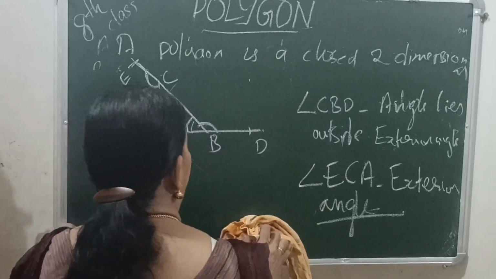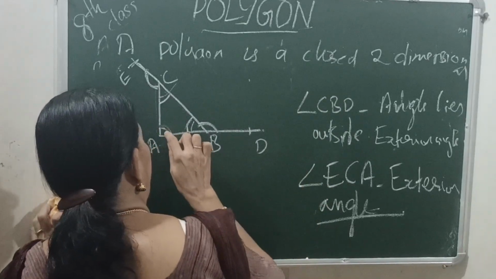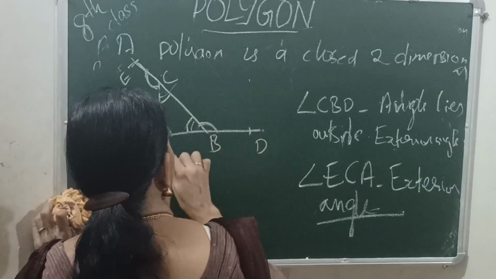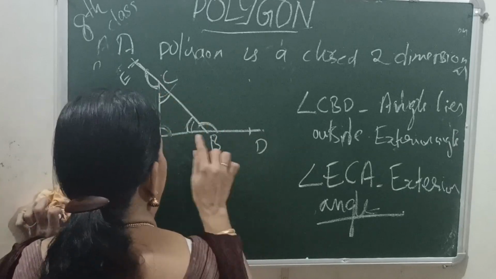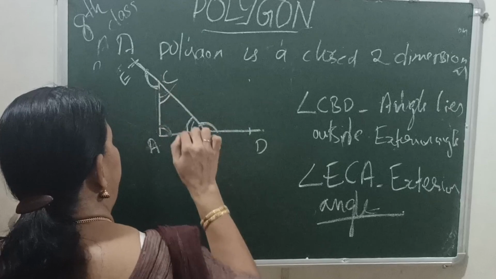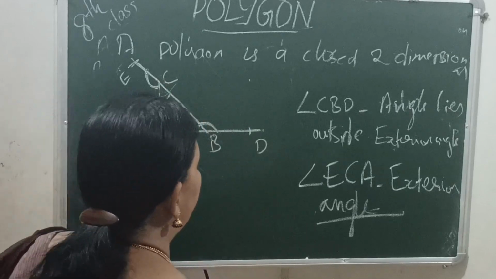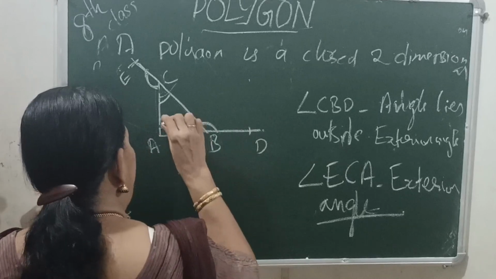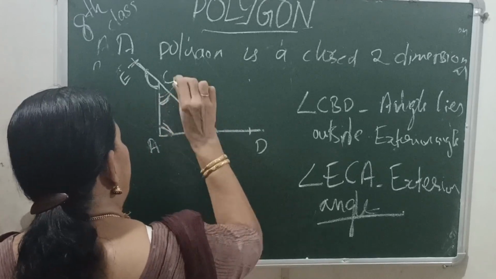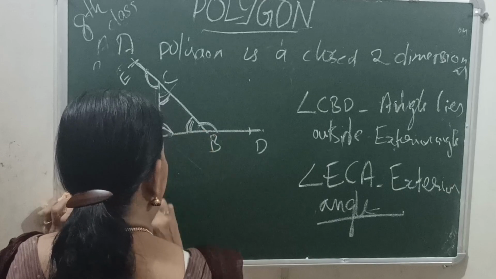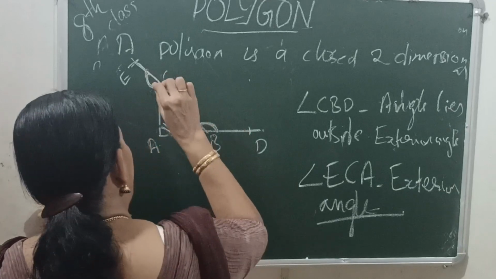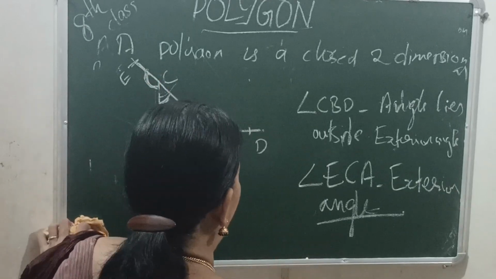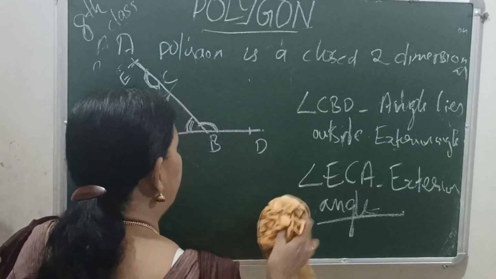Then angles CAB, ABC and BCA are interior angles, because these angles lie inside this figure. And these two angles lie outside this figure, this polygon, so they are called exterior angles.